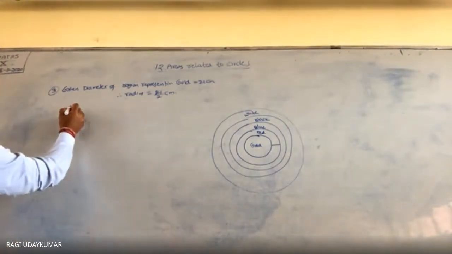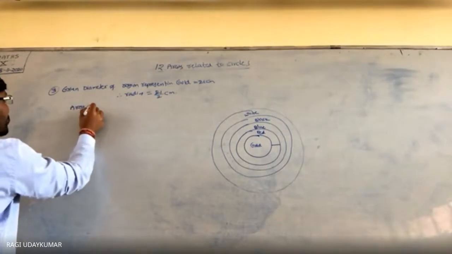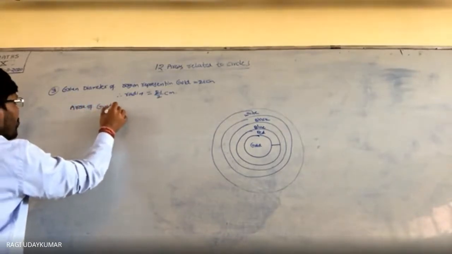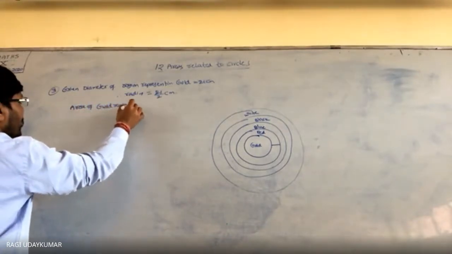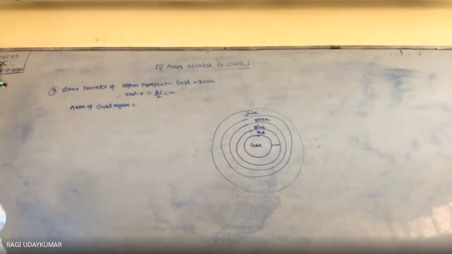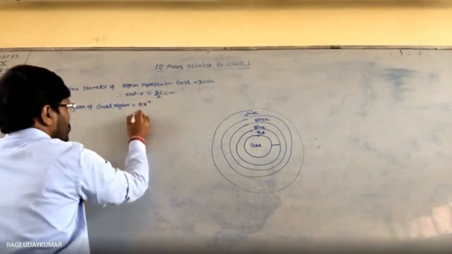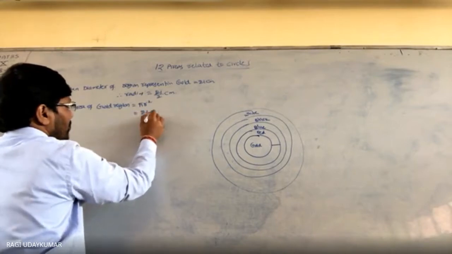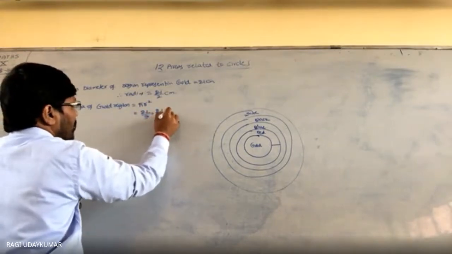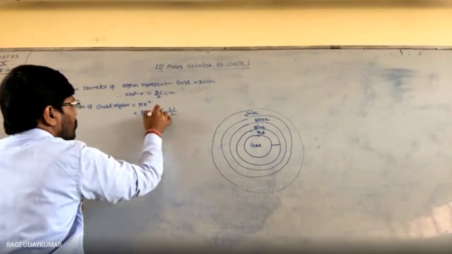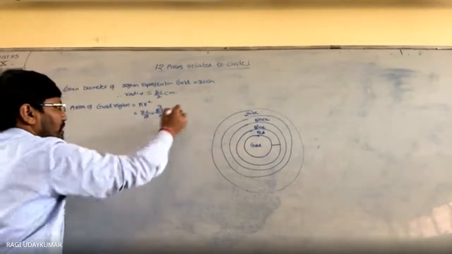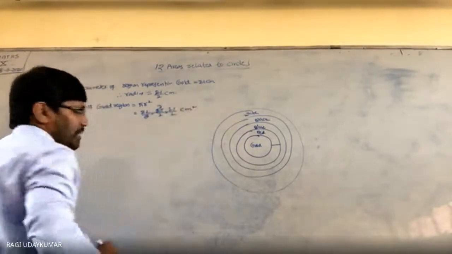Okay? So the area of the gold region. Gold, don't write. Gold का area नहीं होता है. Gold region का area होता है, is equals to pi r square. So which is equals to pi value 22 by 7 and r square is nothing but 21 by 2. 21 by 2, इसको simplify करो. Whatever the area you will get, you write it centimeter square.